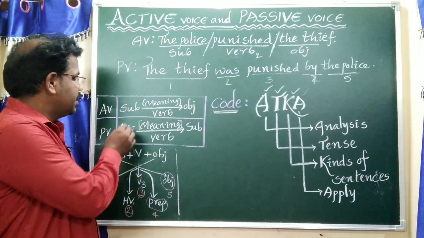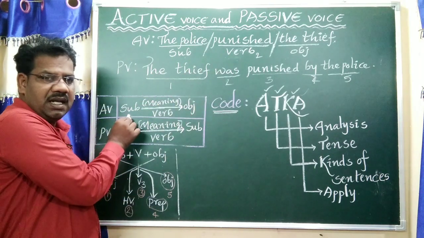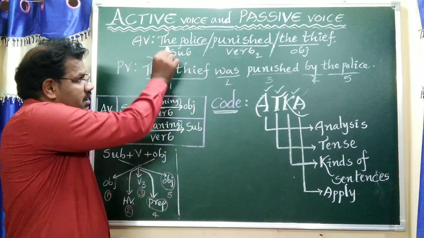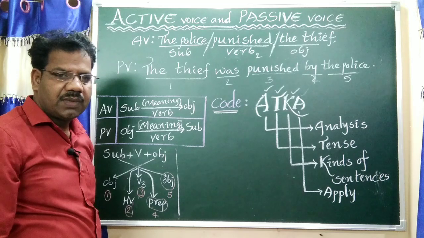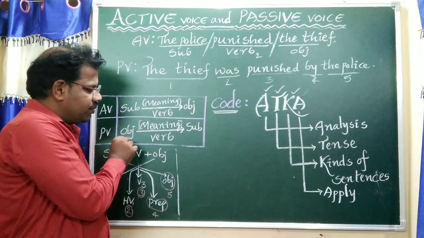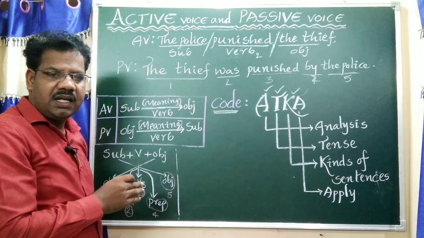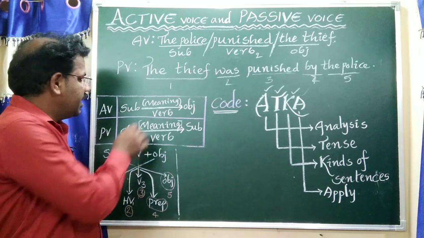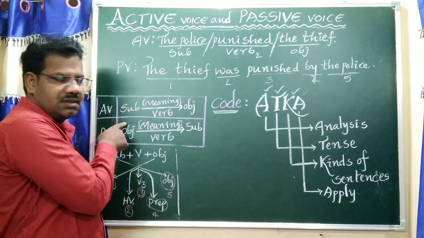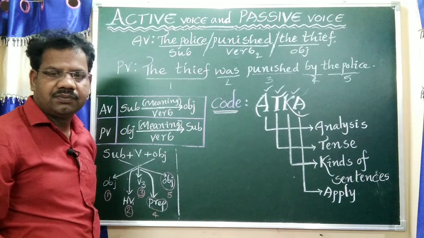Now see, "The police punished the thief." In the active voice, the meaning of the sentence passes from subject to object. Here, the meaning of the sentence goes from object to subject, which indicates passive voice. "The police punished the thief" is active voice. "The thief was punished by the police" is passive voice.